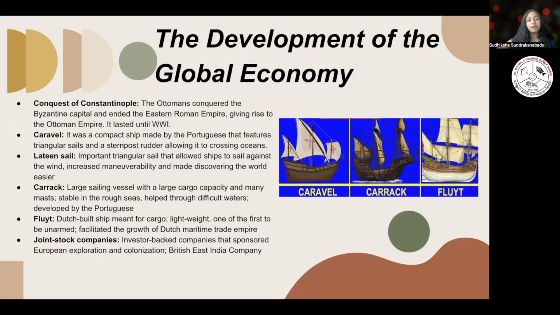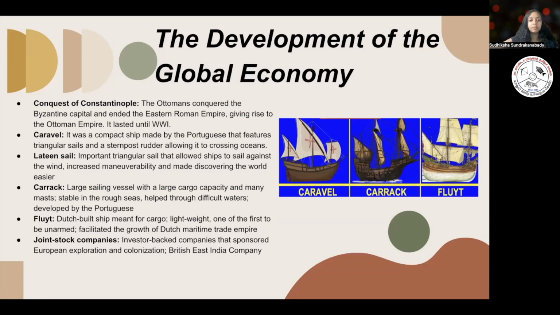Next up, the development of the global economy. So the conquest of Constantinople was when the Ottomans conquered the Byzantine capital and entered the Eastern Roman Empire. This gave rise to the Ottoman Empire and it lasted until World War I, and it basically shows how big and strong of an empire it was after the conquest happened.